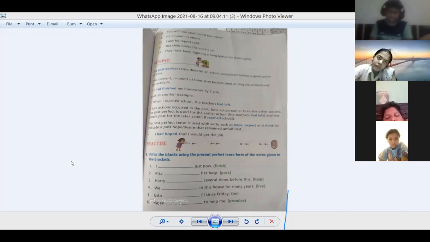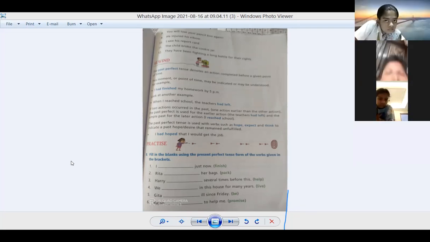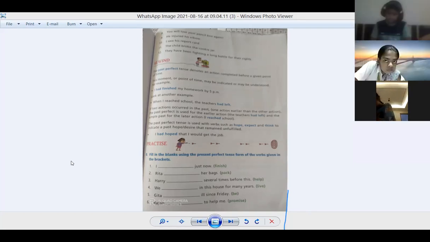Has Radha cooked the food? Have they gone to the mall? And the question mark. I think this is clear to everyone now. No problem. It's clear to everyone. Show me your virtual thumb.